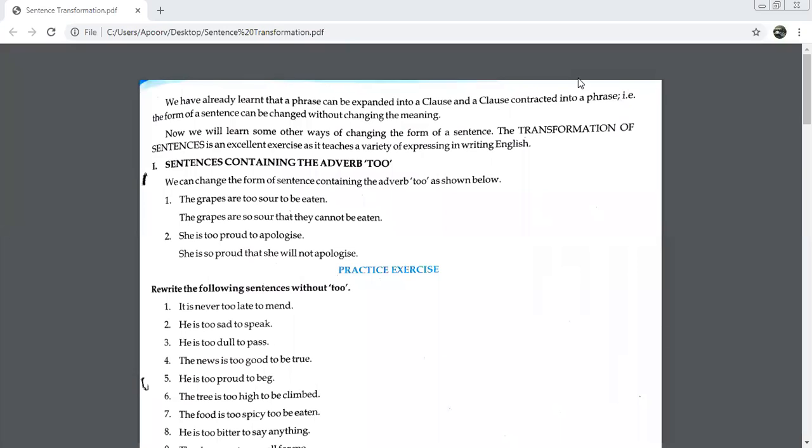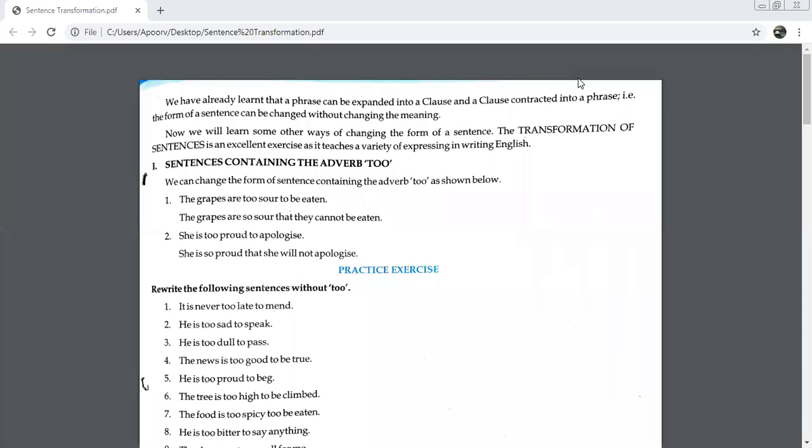Let's do this. She is too proud to apologize. In place of too, I will make it so. So she is so proud that, and the part that you have after that will convert into negative. She will not apologize. Chalo, let's try this. It is never too late to mend. Come on, let's try. It is never so late that you cannot mend.